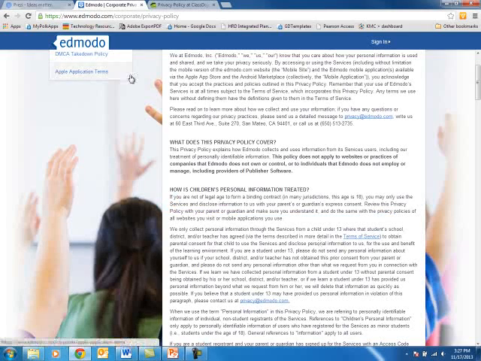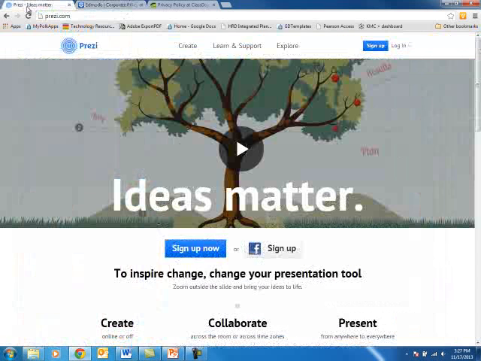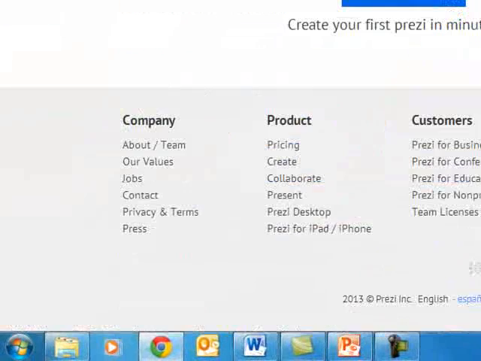Now let's take a look at Prezi. Prezi is a presentation web-based software that a lot of teachers use. I've heard recently that they've been having the students use them to make presentations. Again, we need to always keep in mind and check for the COPPA compliance. We're going to scroll down, and here we have Privacy and Terms.